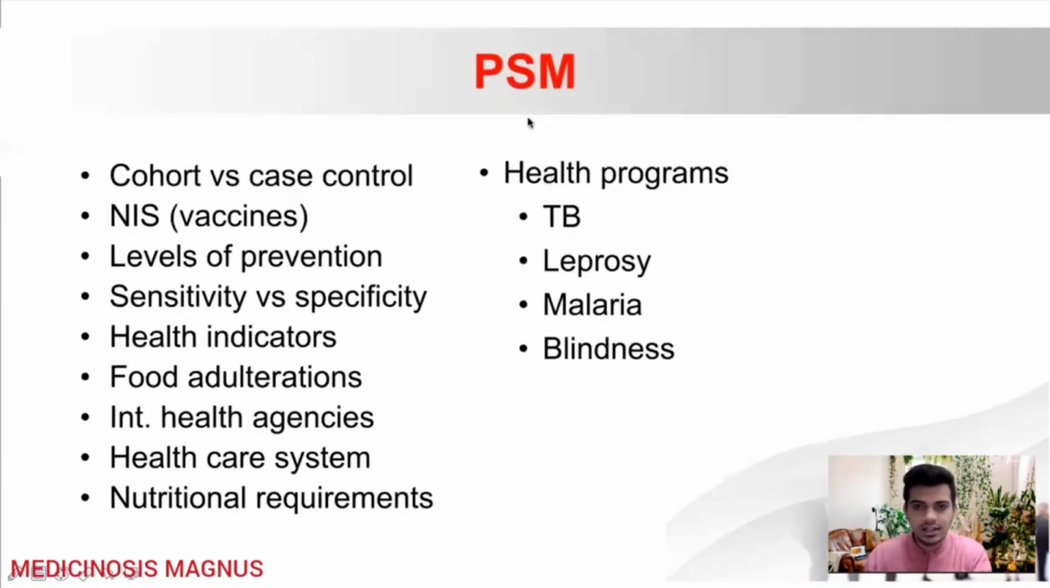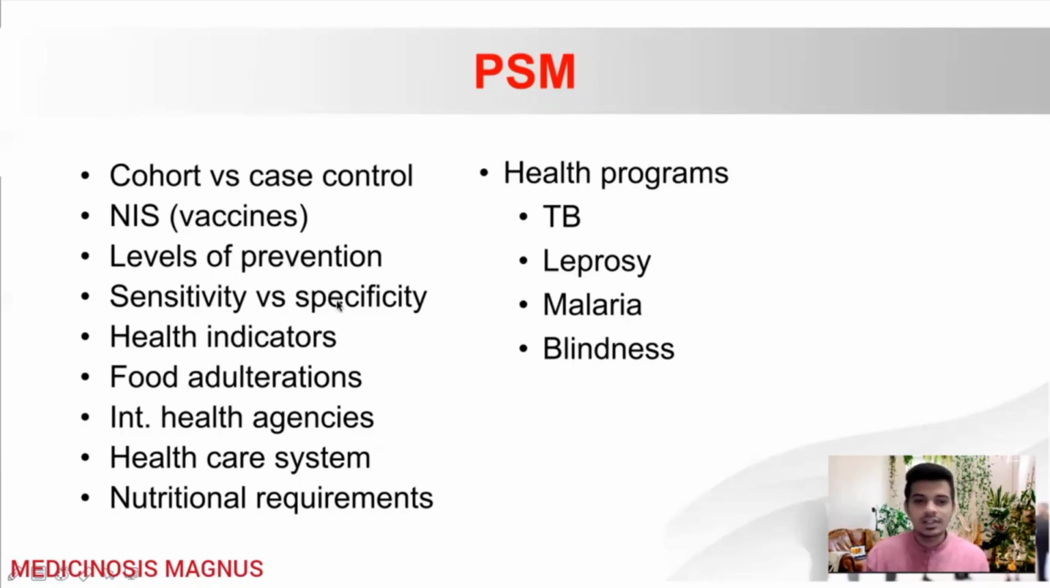Then finally, seeing PSM, you'll need to know about cohort versus case control study. Now, lots of questions will be asked, like problem solving questions. You will need to find out the type of study, and calculate the odds ratio and the relative risk, all those things are asked. Then know about the national immunization schedule, the vaccines given in children, and also the levels of prevention: primary prevention, primordial prevention, secondary prevention, tertiary prevention, all those things.